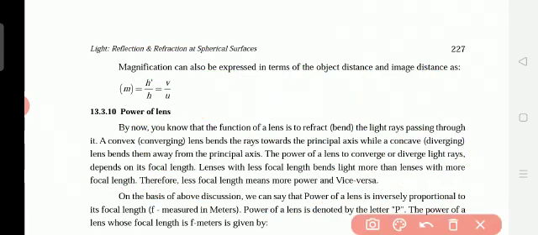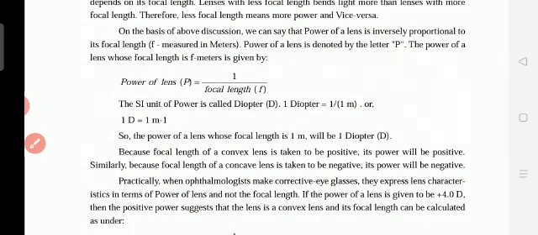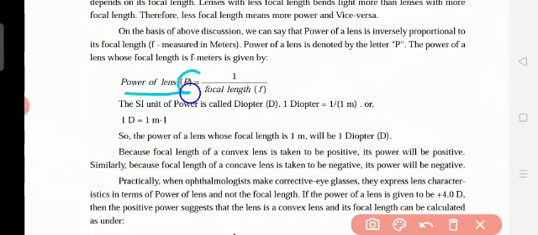And the next one: on the basis of the above discussion, we can say that power of a lens is inversely proportional to the focal length. Inversely proportional means not equal to the focal length. Focal length is measured in meters. Power of a lens is denoted by the letter P. The power of a lens whose focal length is f meters is given by P = 1/f, where focal length is denoted by small f. So more focal length, less power; less focal length, more power.